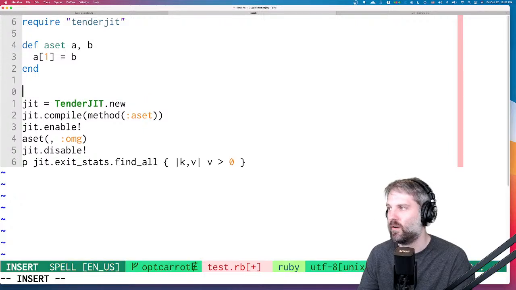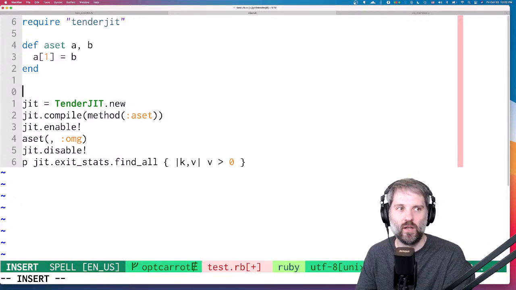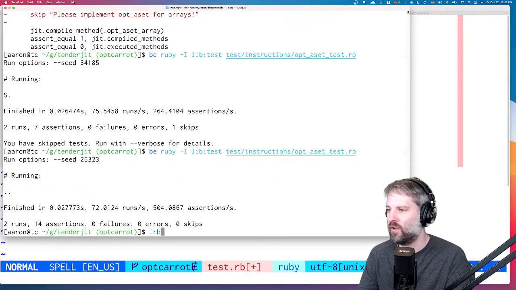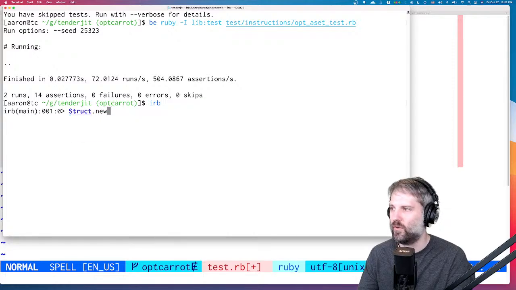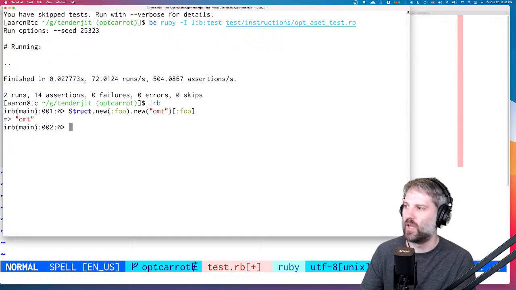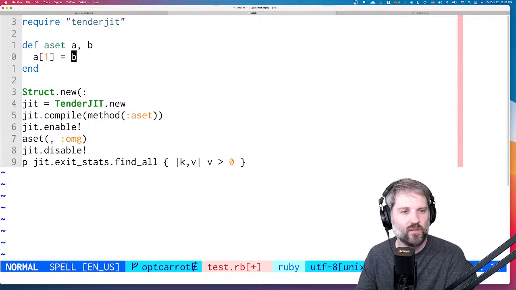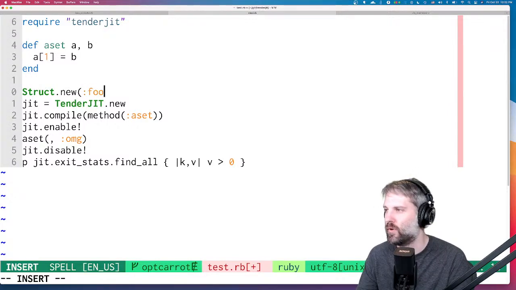So what's something that's not an array or hash that also responds? I think Struct. Can you do Struct.new foo? I think you can do it like this. I'll just leave that. Yeah, you can. Okay, cool. So let's just do that. We'll do Struct.new. Oh, can you aset on a struct? I don't know. I guess it doesn't matter. Just do foo, and then .new. Just be like obj equals.